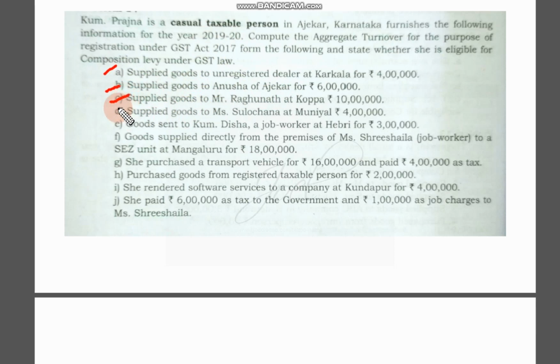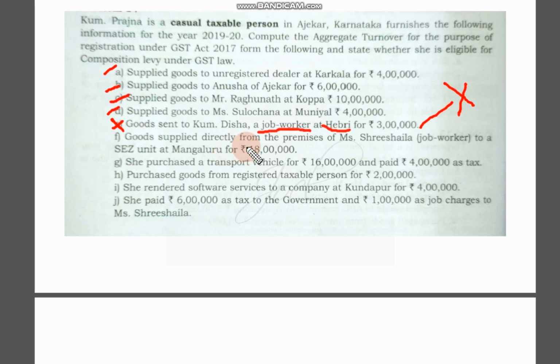Raghunath at Koppa, Sulochana at Muniyal, so all these are allowed transactions. Goods sent to Kumari, Disha, a job worker of Hebri. See, you have to remember this. When it comes to a job worker, it is not a part of aggregate turnover. Turnover will come, sale will come, but purchases won't come. So this won't be a part of our aggregate turnover.